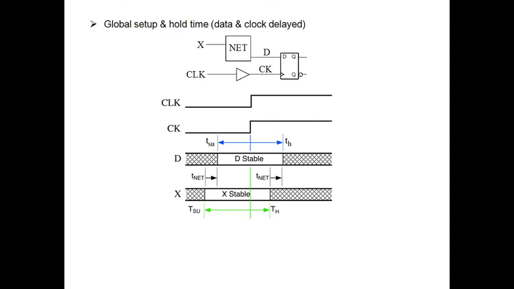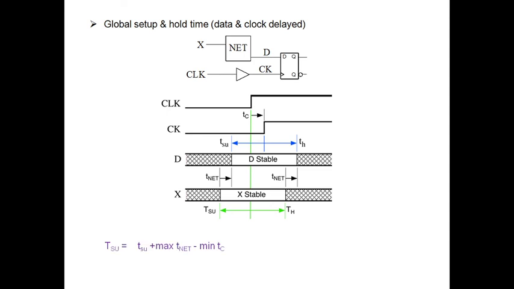So in this case also, suppose the data is also getting delayed. X is my data signal, it is passed through some logical element, and I am going to get a D signal, that is the data signal. So X is my logical element here. Green corresponds to the global clock signal, X corresponds to the original data signal, D corresponds to the delayed data signal. Now the data signal is getting delayed by some amount of time, that is T net, you can see here.